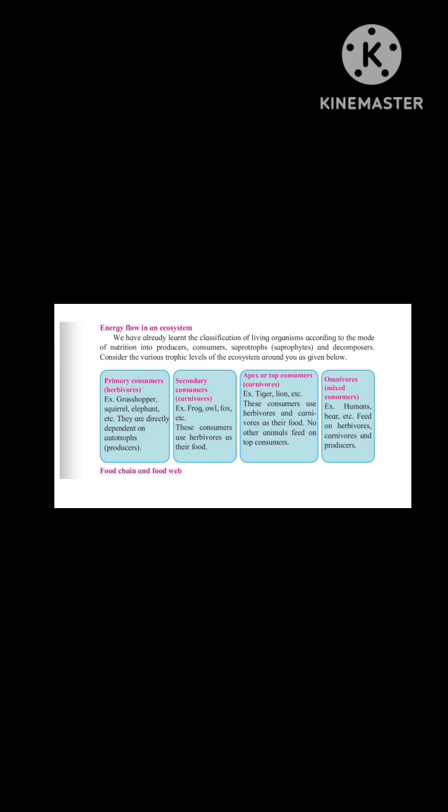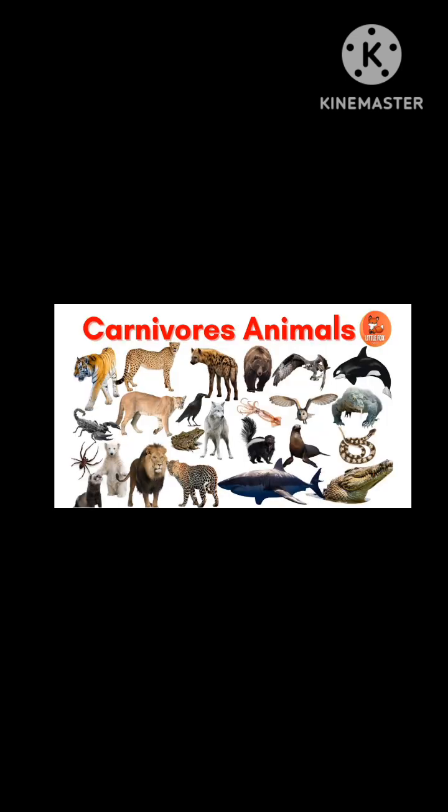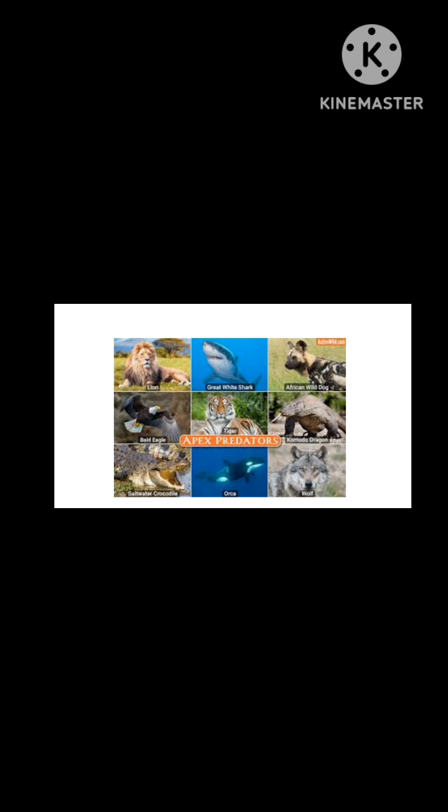The secondary consumers are also known as the carnivorous. These consumers use herbivores as their food. For example, frog, owl, fox. Apex or top level consumers are those consumers that use herbivorous and carnivorous as their food. No other animal feeds on the top consumers, so they are known as the apex level consumers. These are the herbivorous animals, these are the carnivorous animals, and these are the apex. The apex or top consumers cannot be eaten by anybody.